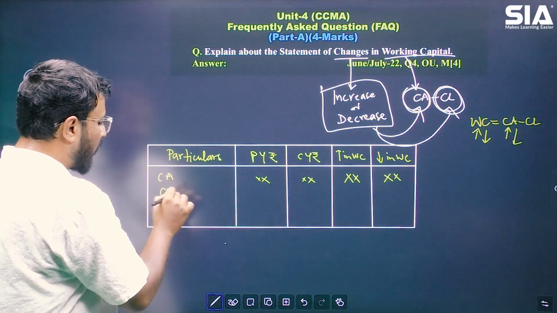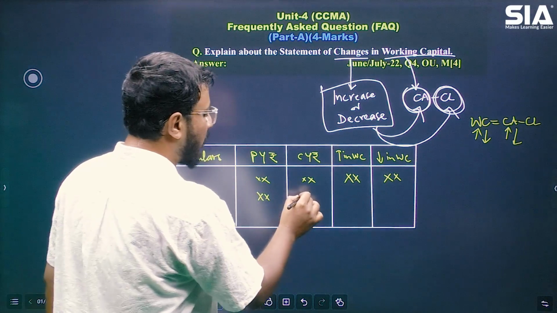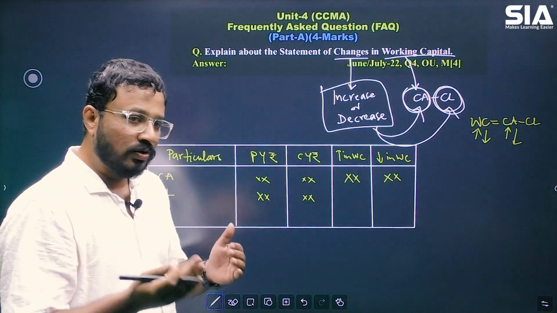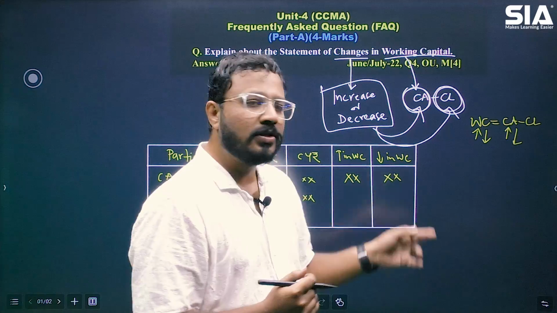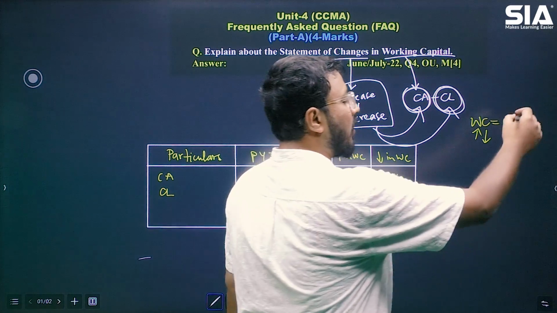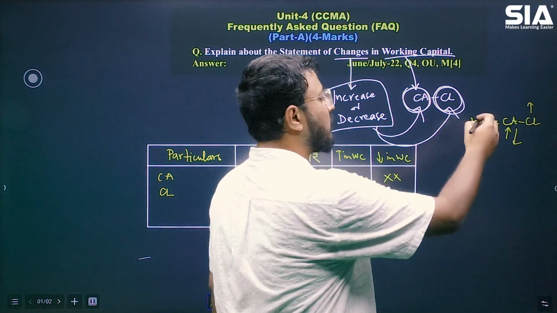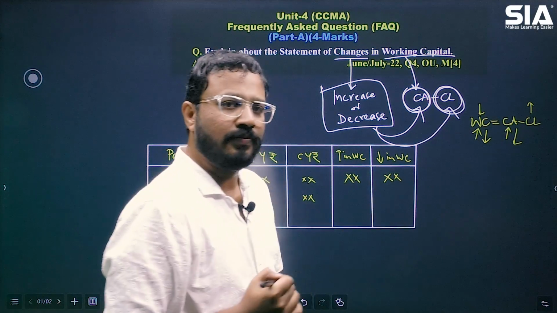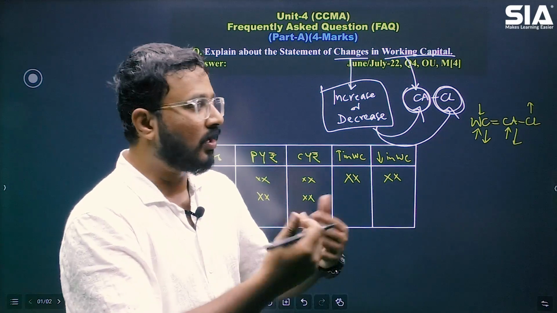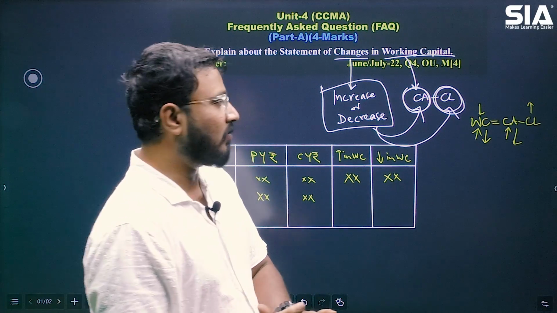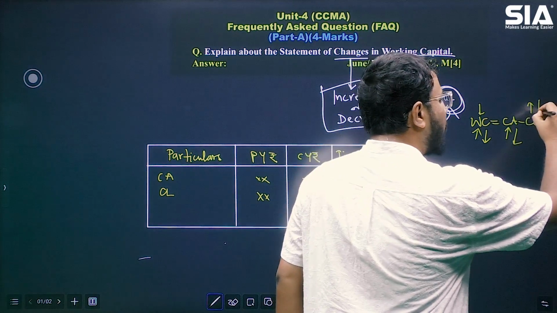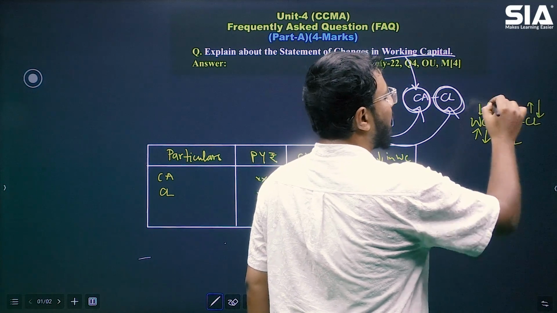We'll also write current liabilities, previous year figures, current year figures, right? How to do the calculation of whether it is increasing or decreasing. अगर current liability increase हो रहा है, more amount is being deducted from current assets, so working capital will decrease. उल्टा चलेगा, current assets का उल्टा rule will be applicable for current liabilities. अगर current liabilities decrease हो रहा है, तो working capital will increase.